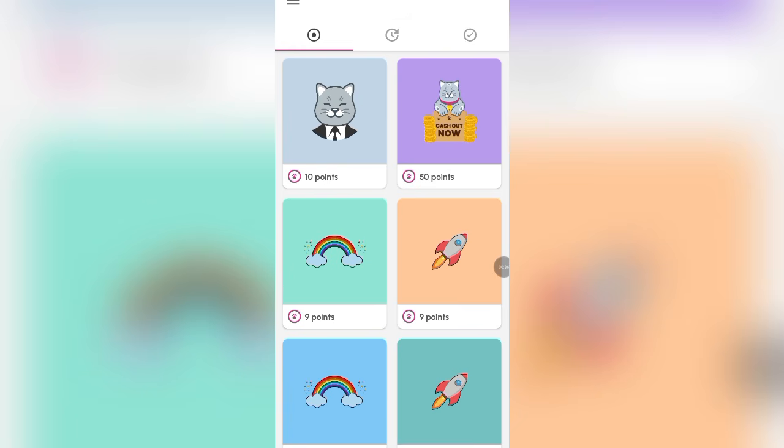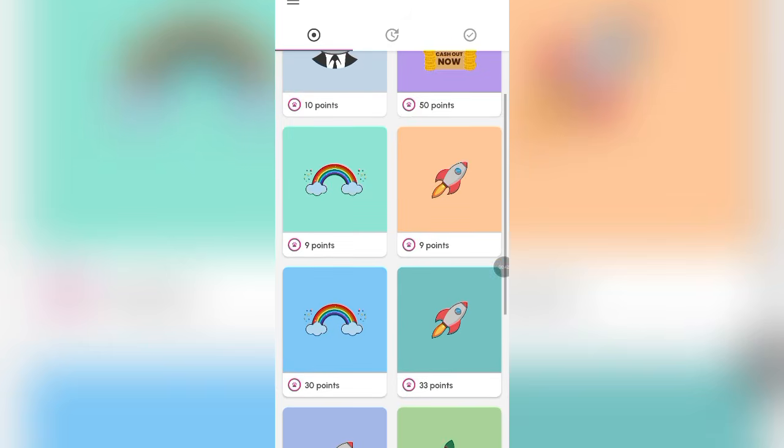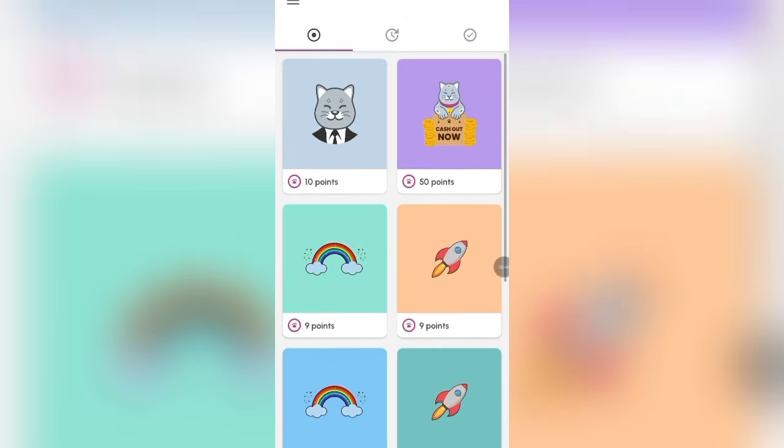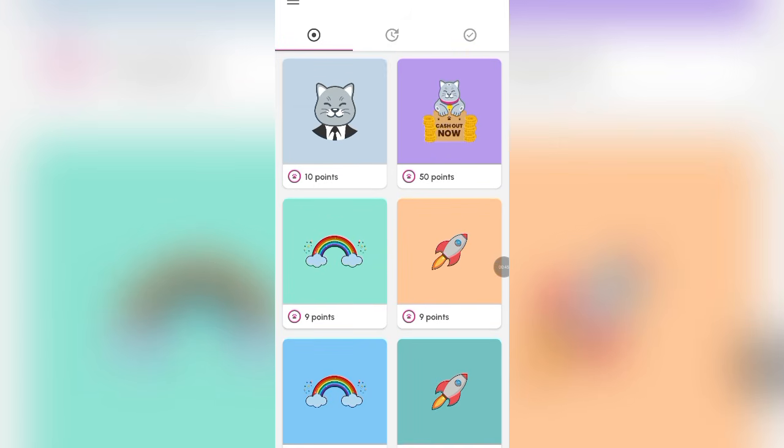I call that a basic practice screener test. Right here you can see we have 10 points, 50 points, 9 points, 9 points, and so many other points. Now the sweetest thing about this particular survey is that once you get your first 100 points, you can cash out your first £1. Yes, you heard me right. Once you get your first 100 points, you can cash out. The minimum withdrawal here is 100 points.